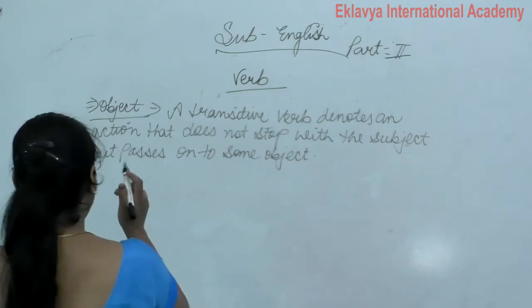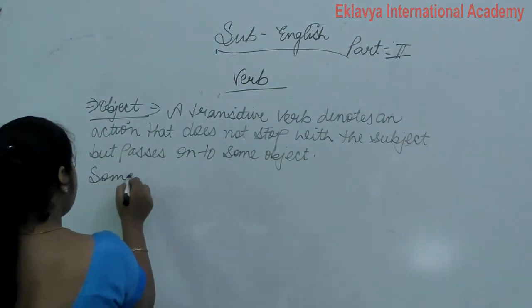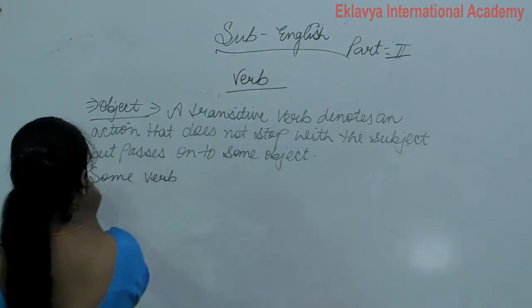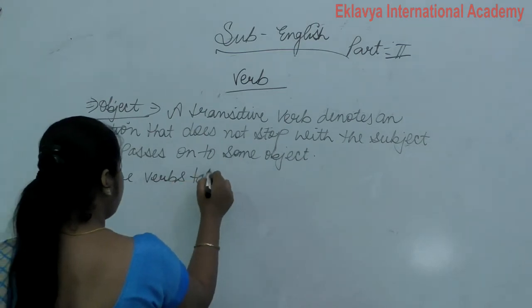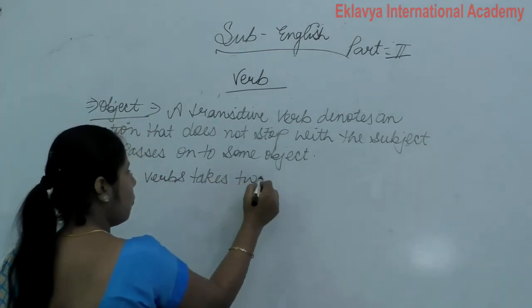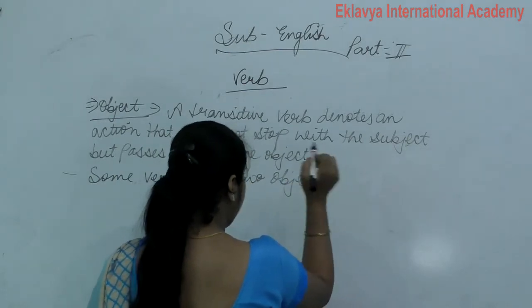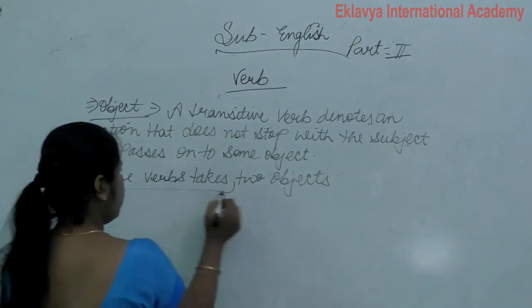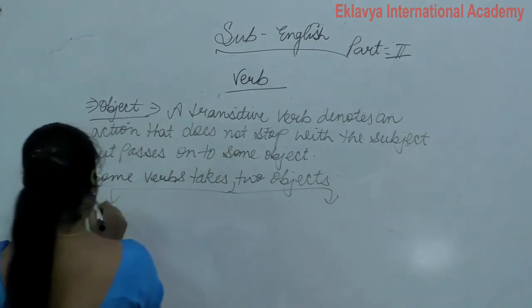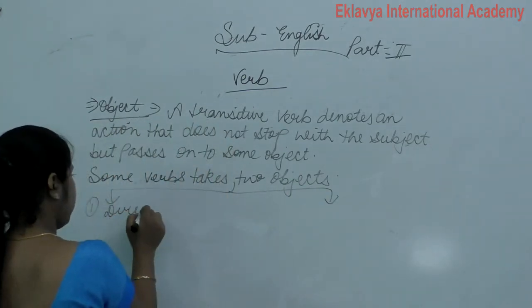Clear? So some verbs take two objects, and that is direct object or indirect object.